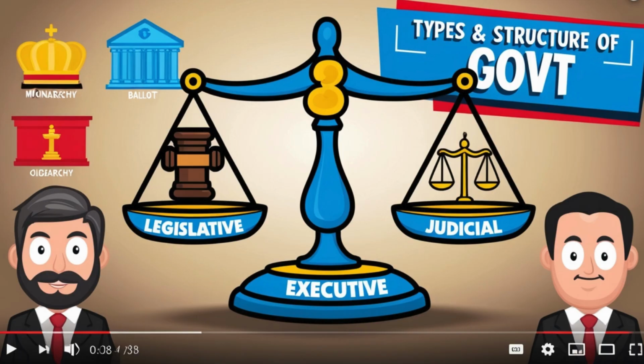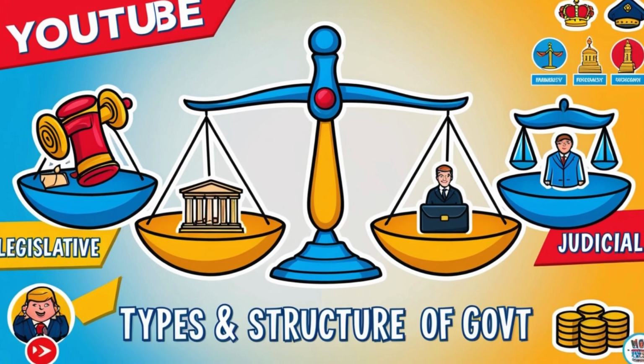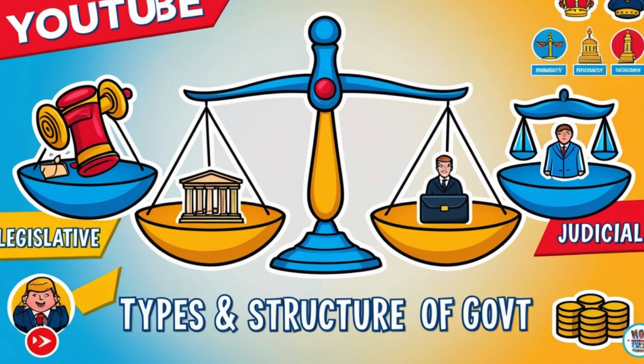Then another type of government is monarchy, where we have government by a king or queen. In this case, it might be an absolute monarchy or a constitutional monarchy. What does that mean? A royal family is in charge. That's what monarchy means. But when it's an absolute monarchy, the king has full control of everything, the rules and all of that. For example, in Saudi Arabia, right?